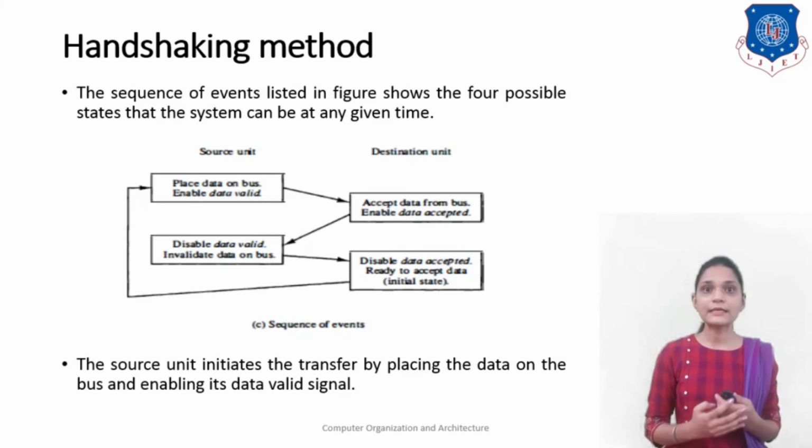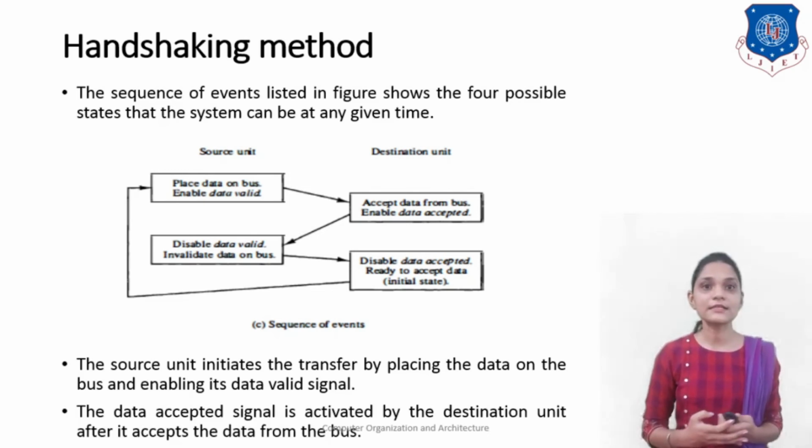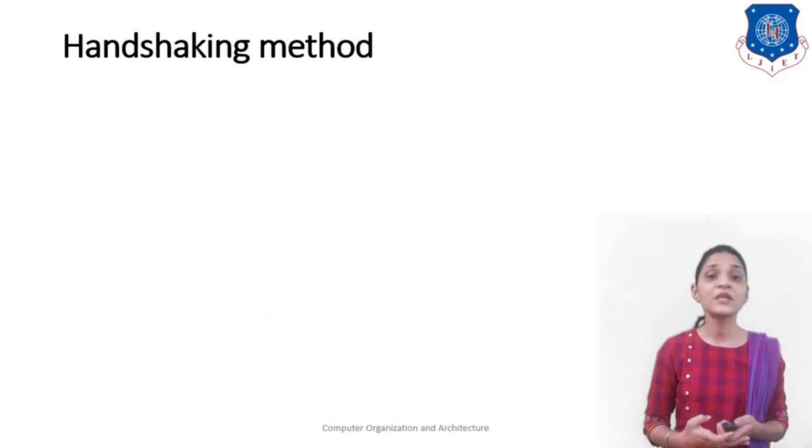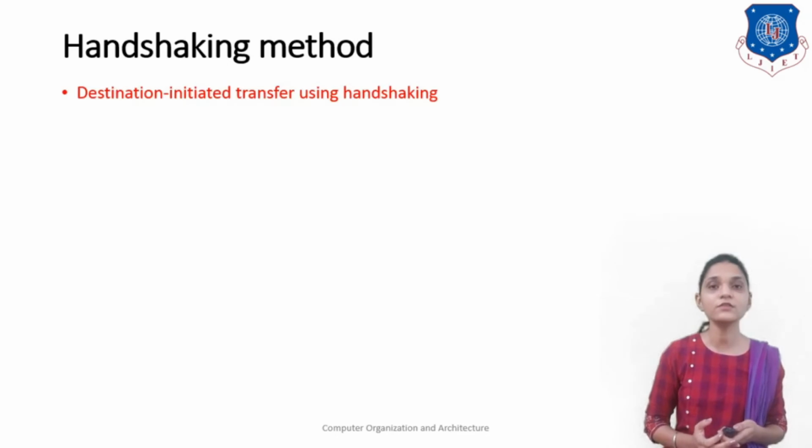The source unit initiates the transfer by placing the data on the bus and enabling its data valid signal. The data accept signal is activated by the destination unit after accepting the data from the bus. The source does not send the next data item until the destination unit shows it is ready to accept new data by disabling the data accept signal. So in this way we can use this handshaking method.